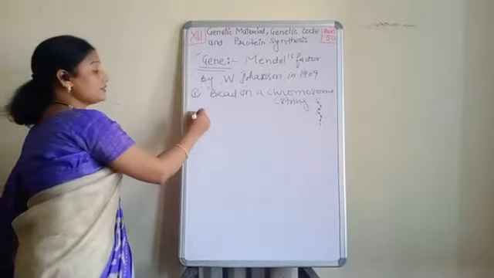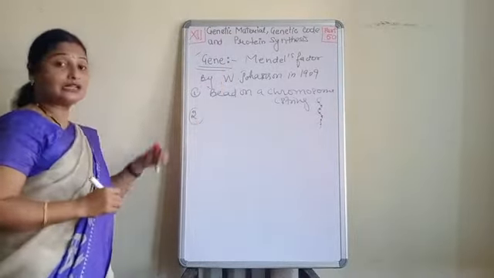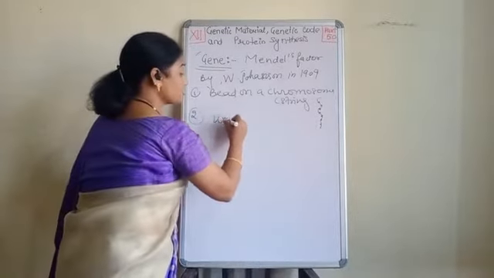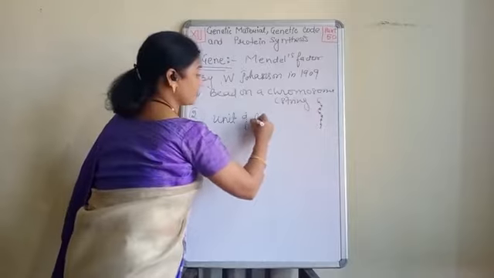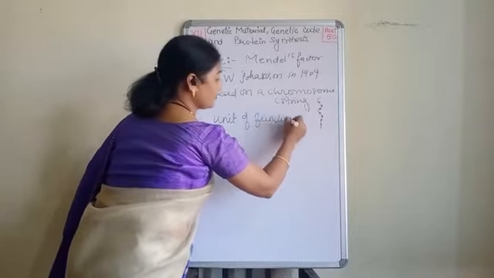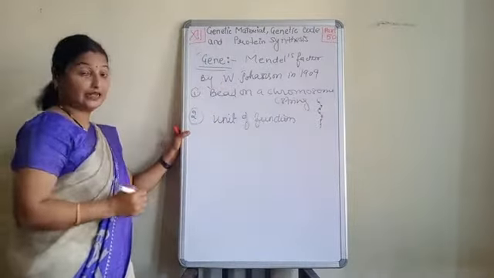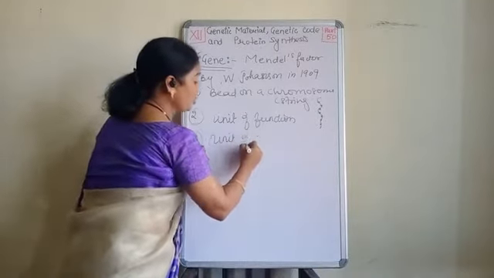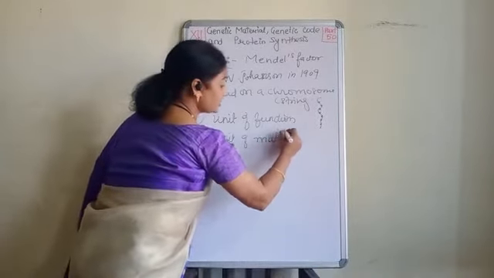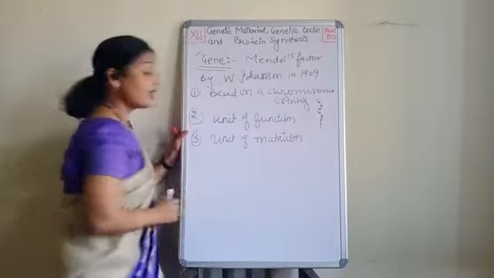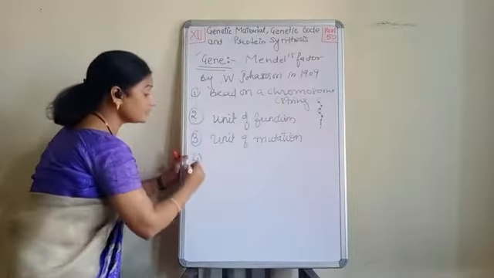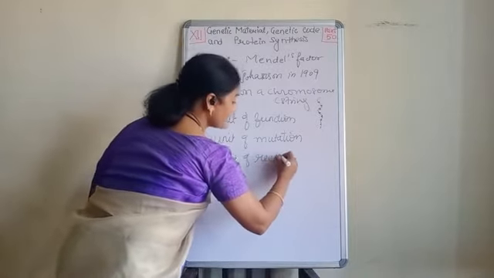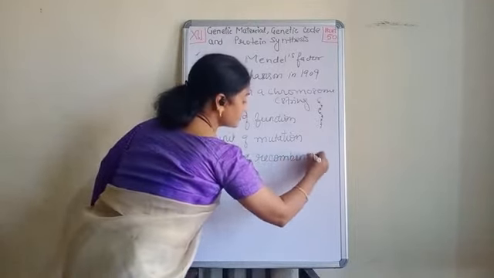Now, after that, second point, these genes were considered a unit of function, again a unit of mutation, and a unit of recombination.